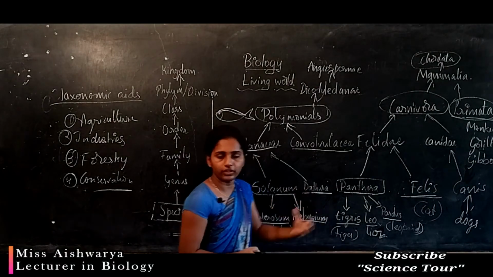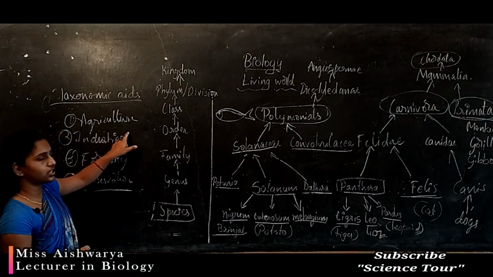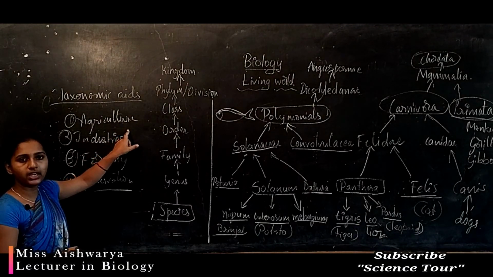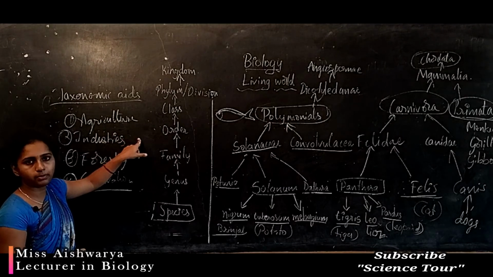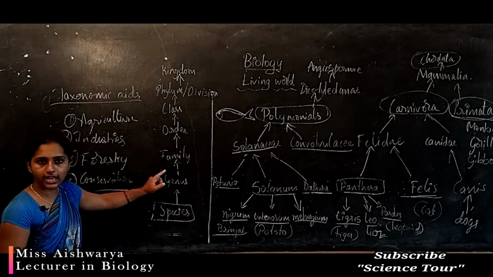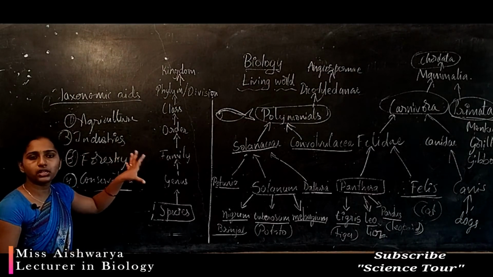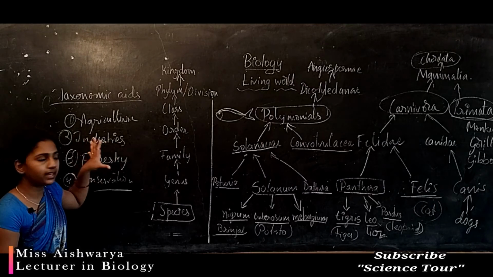So for agricultural purposes we need classification. All the plants will not be identified, right? All the plants are not used for agricultural purposes. Only a few plants are used, so for that we need to classify. Rice is rich in nutrition, so we are using it for agricultural purposes. That is very important.